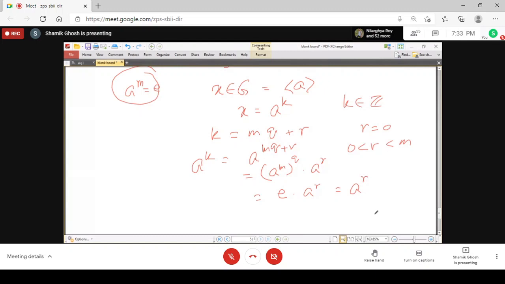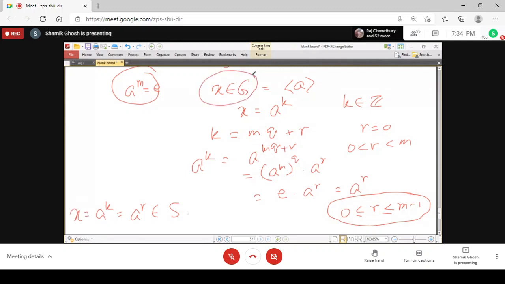But r is lying between 0 and m, so it is within 0 to m minus 1, and so a to the power r obviously belongs to S, and a to the power k is equal to a to the power r, so it belongs to S. So you have started with x belongs to G, and you are ending with x belongs to S, and that shows you that G is a subset of S.